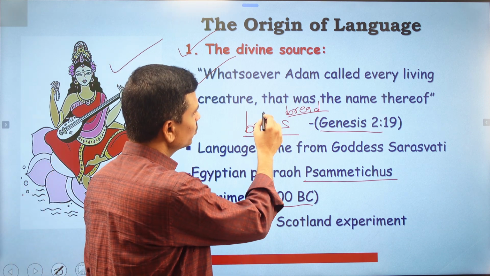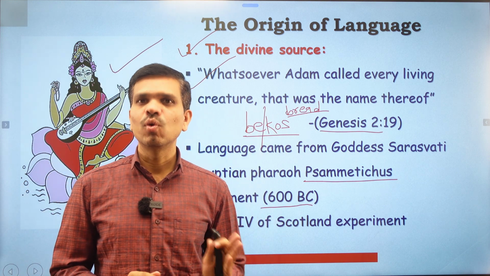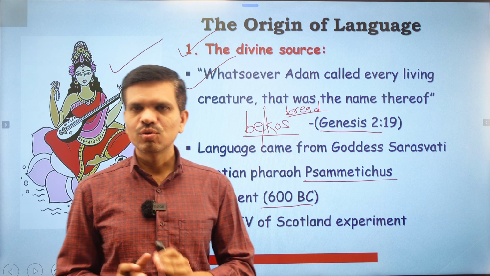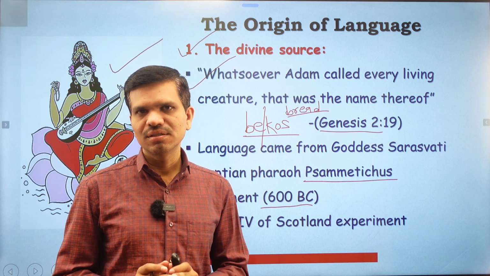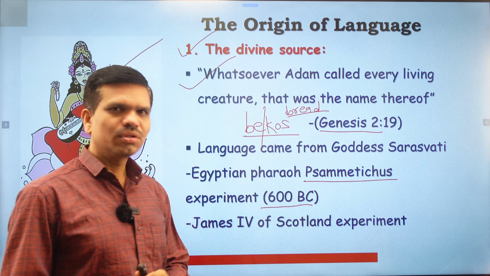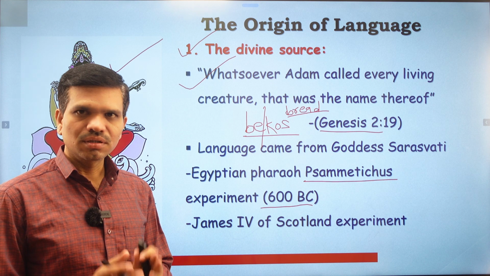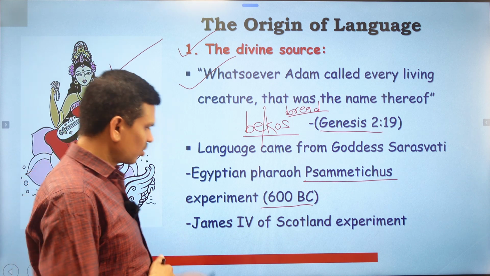Now if you remove the 'os' from 'bekos', you will find that it is the sound of goats. This theory does not have any scientific evidence, so we cannot rely on this divine source theory of language origin. I am just giving you the information on how it is considered in religion or in mythologies.